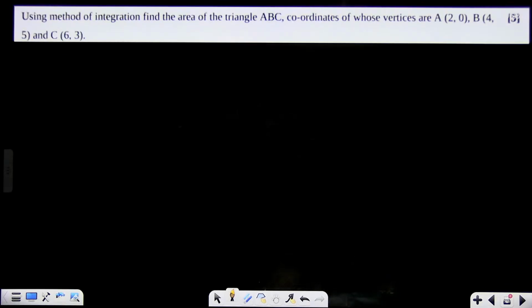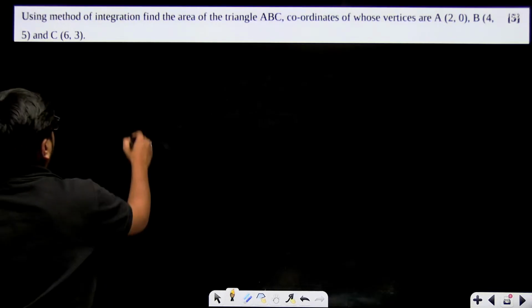Using the method of integration, find the area. This is the area under the curve question. So first find all the three equations of the sides. First method will be finding all the three equations of the sides. Find AB's equation by using simple straight line equations. y minus y1 is equal to y2 minus y1 upon x2 minus x1 into x minus x1. Suppose I want to find AB's equation.